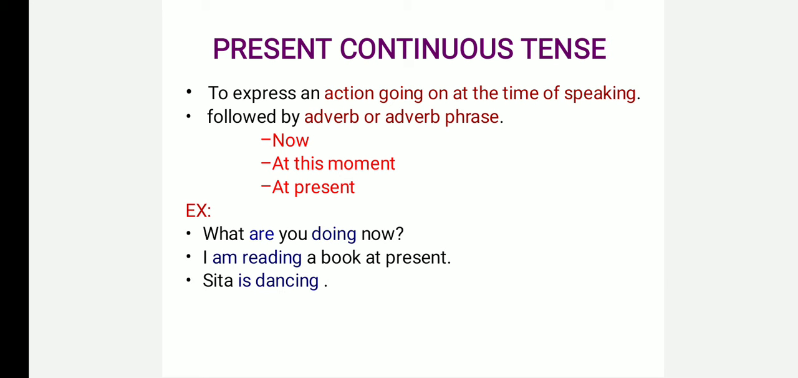So those kinds of action, that means the action that we are doing at the time of speaking, come under present continuous tense. And present continuous tense often ends with an adverb or adverb phrase. They are now, at this moment, at present. For example, what are you doing now? I am reading a book at present. Sita is dancing. So in order to express the action that we are doing at the time of speaking, we use present continuous tense.